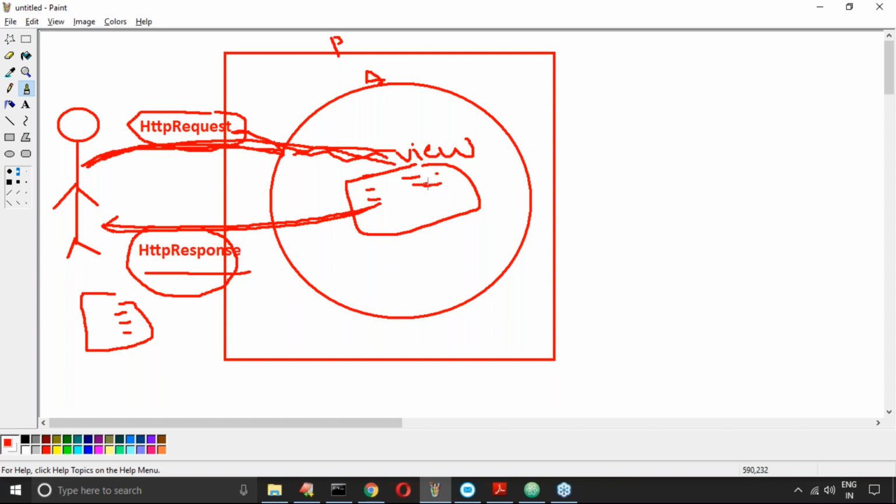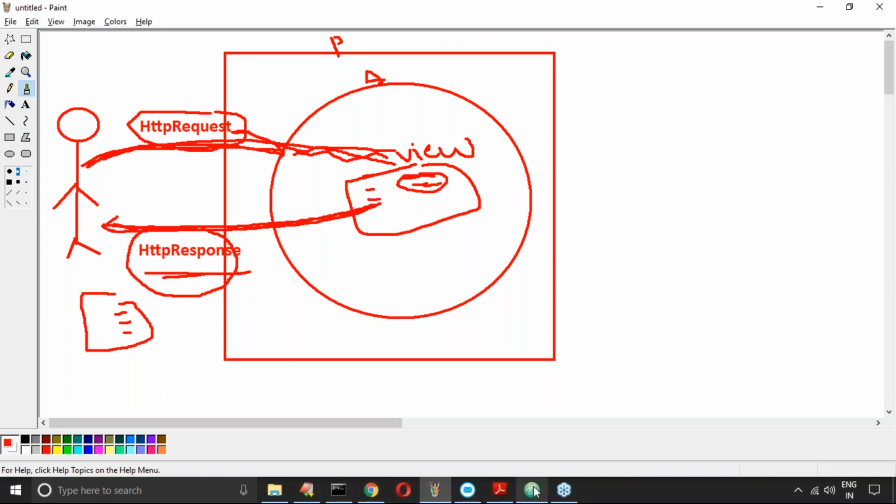Now this view function is going to generate the required response, and that response is going to be sent to the end user. Which response? HTTP response. I'm talking about functionality, Viraj. Forget about URLs at this stage. Concentrate only on which response you want to provide to the end user.